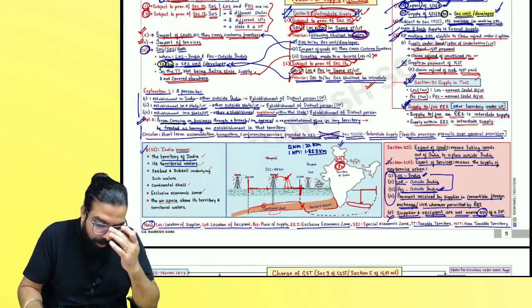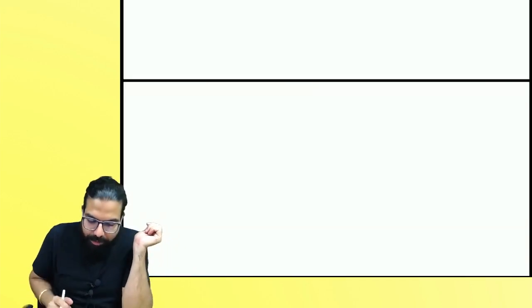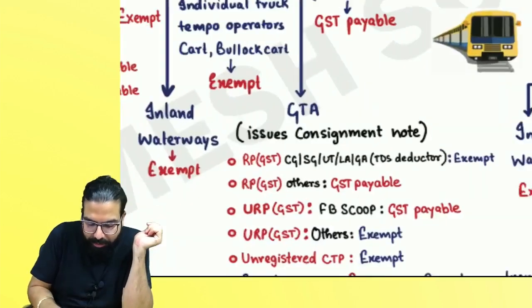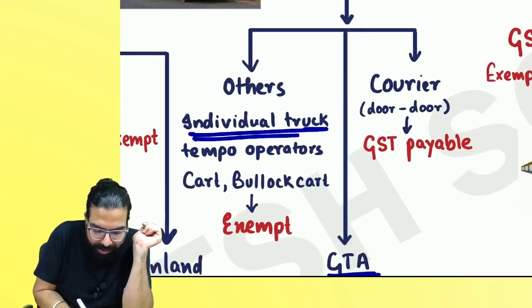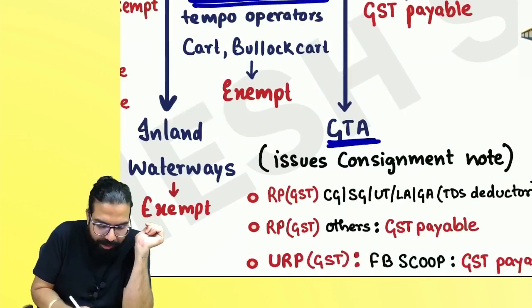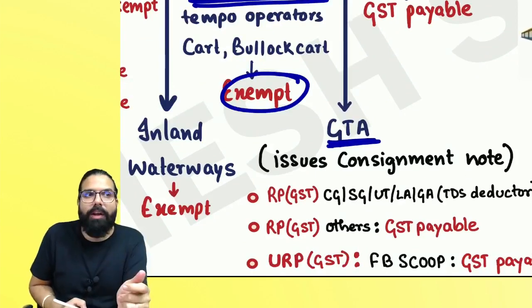There is a chart on transportation over here. See, whenever a GTA, goods transport agency, is giving services, GST is there. But when anyone else, like an individual truckwala, is doing transportation, it is always exempt. Now, what are you going to do?